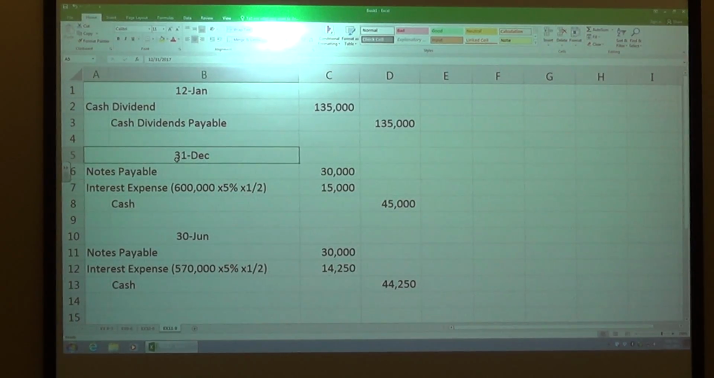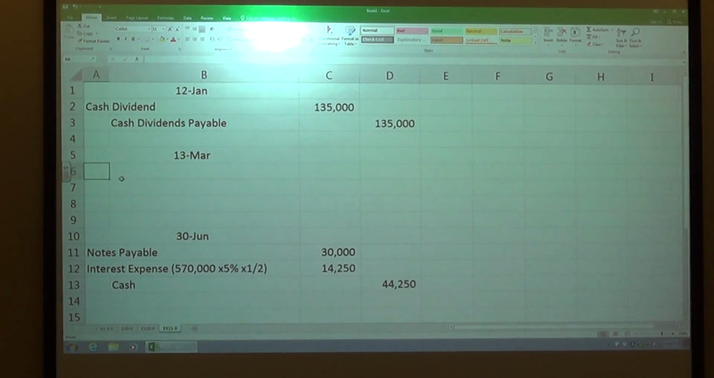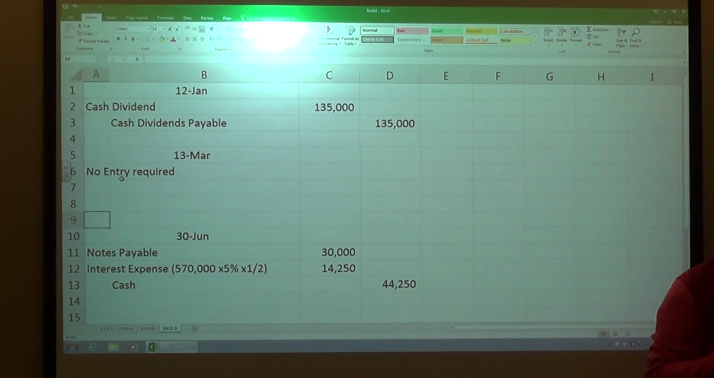All right, so on March 13th, this is the date of record. Remember what I said about the date of record? It doesn't really matter to us, so there's no entry required. Please make sure that, I believe in Cengage, you need to check that off and find the drop down, or type that in: no entry required. Just make sure you put that in there. Don't leave it blank for that date because it will deduct points from you. So please make sure you do that.